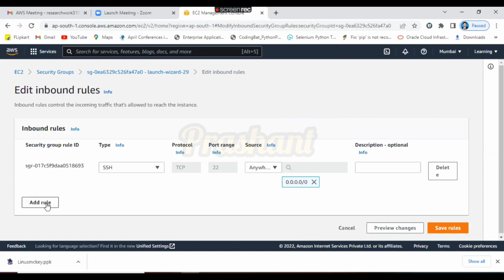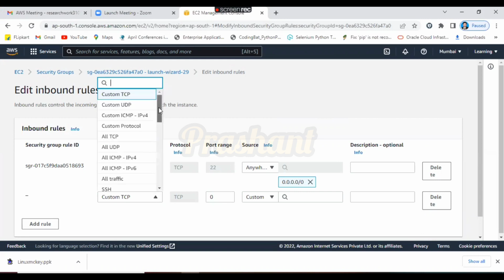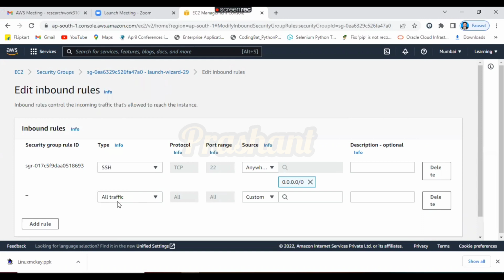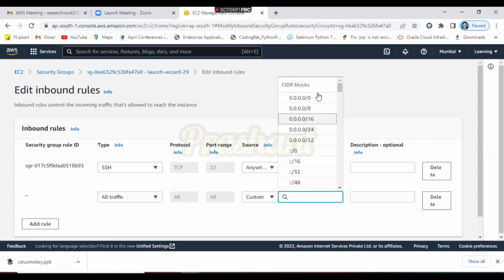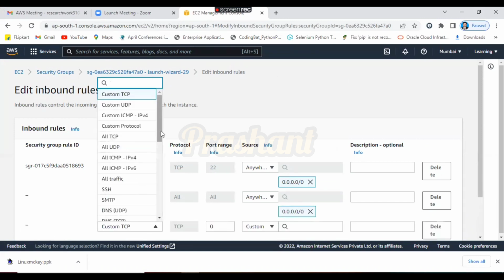If you want to add one more rule, you can go here. SSH is just to connect with the Linux machine, right? If you want to allow all the traffic, there is one more type called all traffic. Always, for simplicity, you select all traffic. See here, the protocol is all, the port range is also all, and here also you can allow all the traffic.